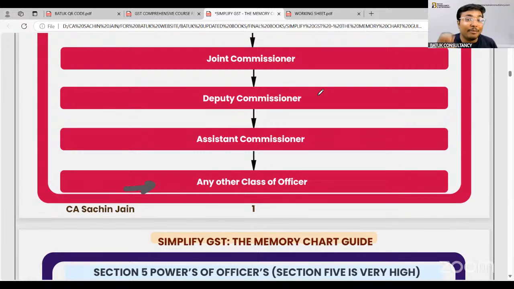If a deputy commissioner is coming with us for the search, seizure, inspection, we may argue that, sir, you are a deputy commissioner and this is the power in the hand of the joint commissioner. Hence, we just need to know the various officers under this GST law, section number 3. Hence, the government has introduced this section for the introduction of the various authorities or officers under GST.